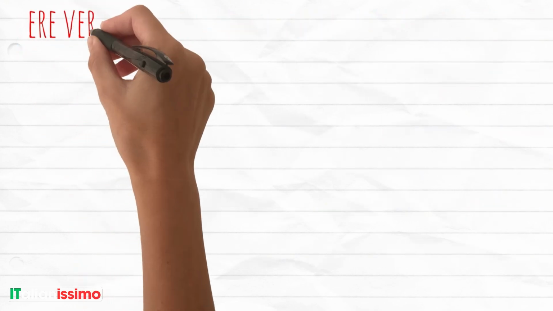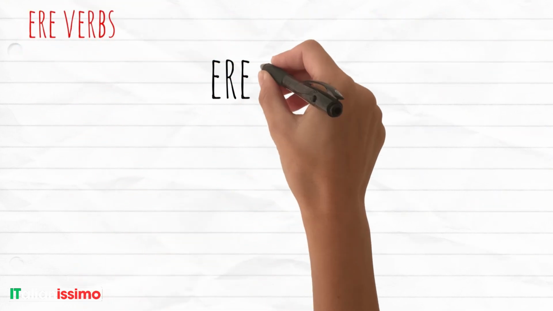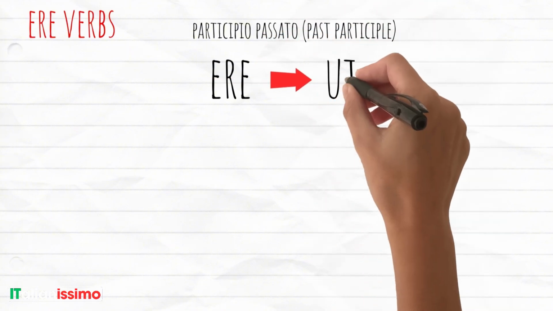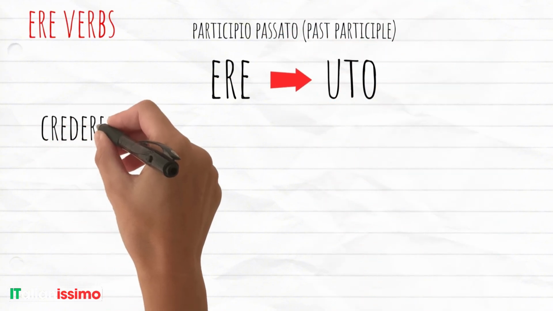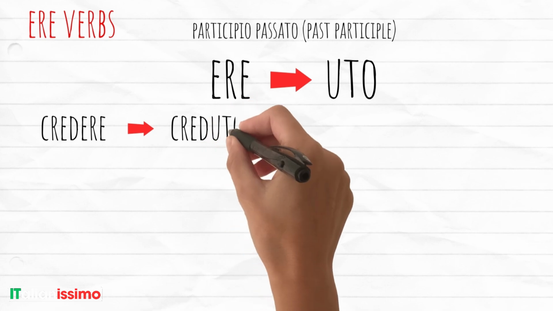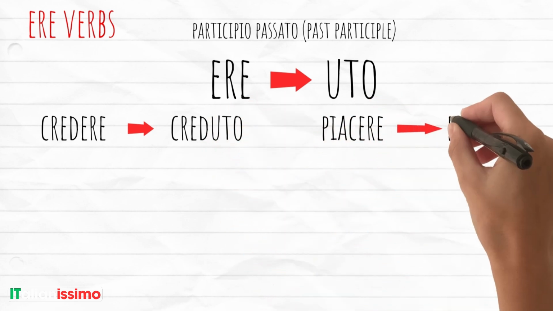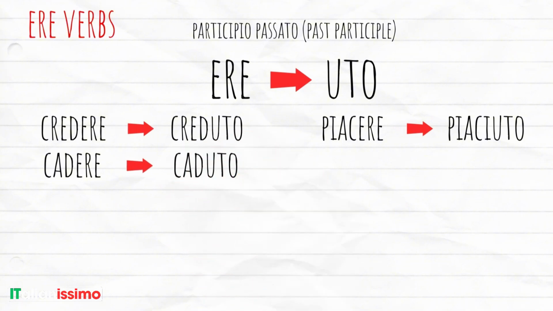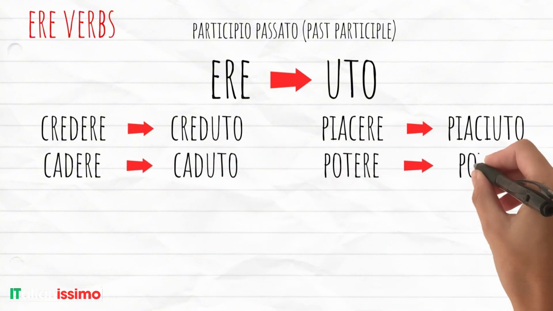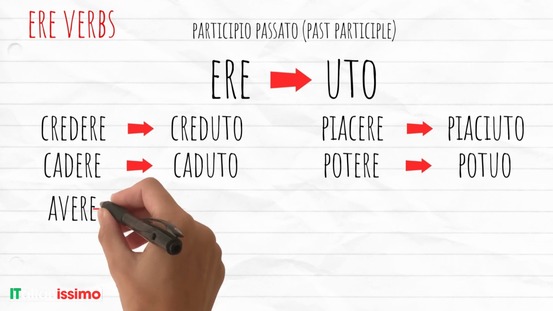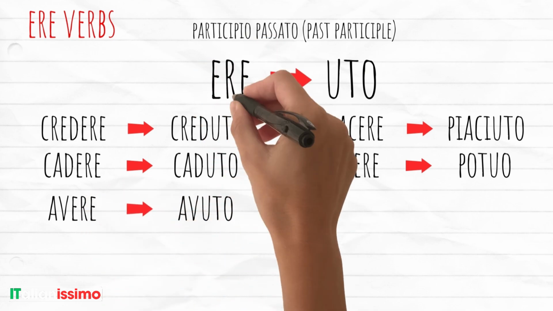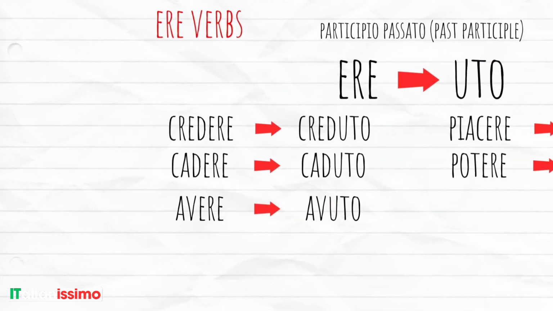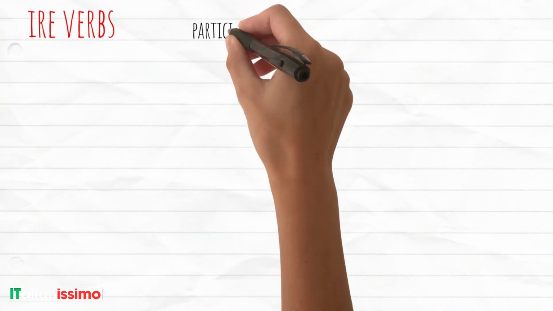For ere verbs, the participio passato is uto. For example, credere becomes creduto. Piacere becomes piaciuto. Cadere becomes caduto. Potere becomes potuto. Avere becomes avuto. Ere becomes uto. Finally, for ire verbs, the participio passato is ito.